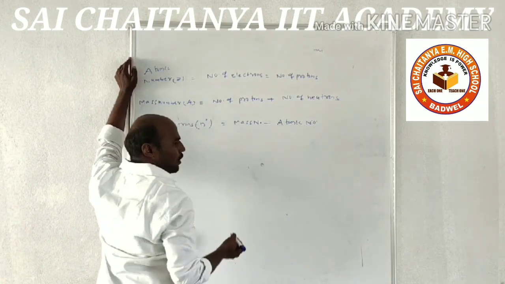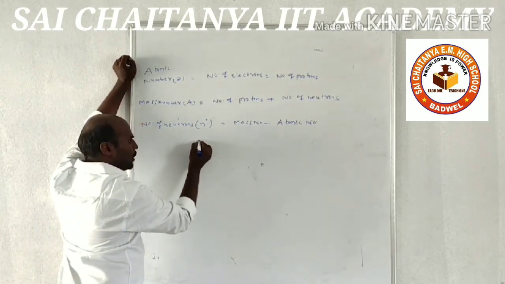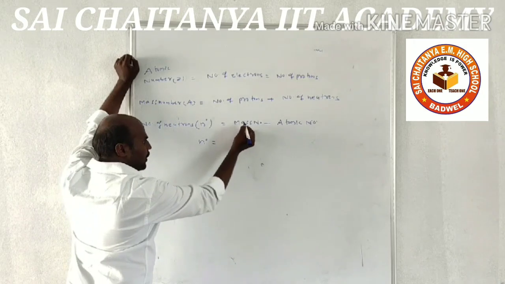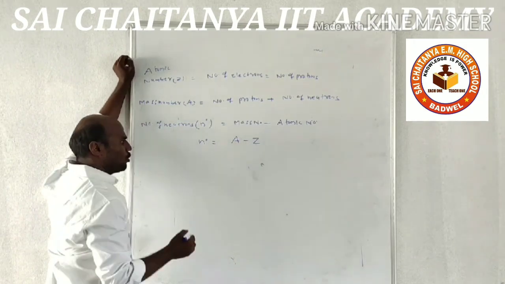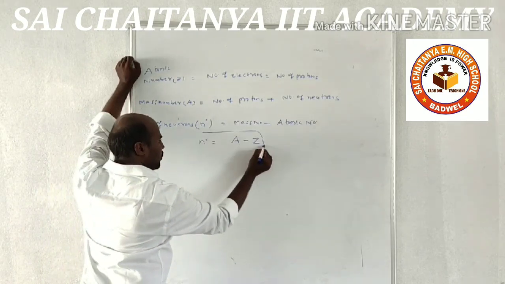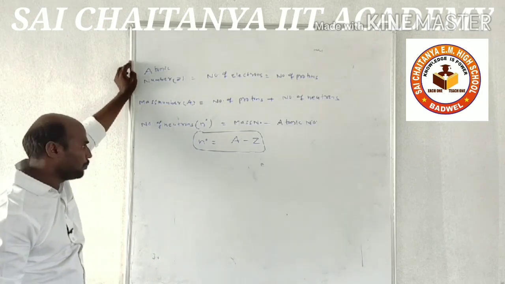Number of neutrons N0 is equal to mass number indicated by A minus atomic number indicated by Z. So N0 is equal to A minus Z.